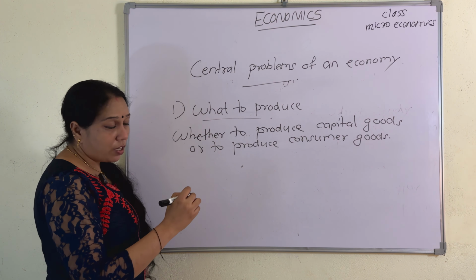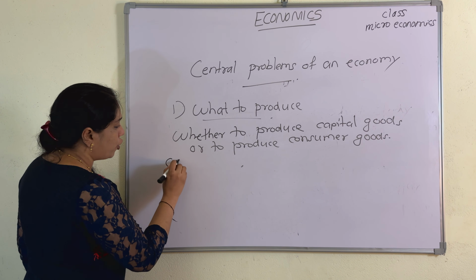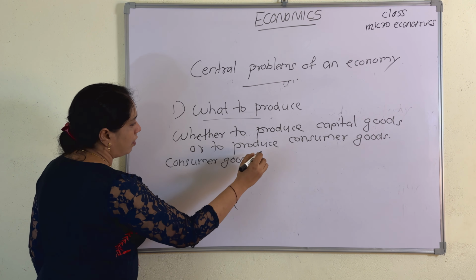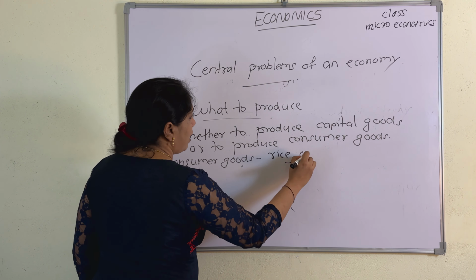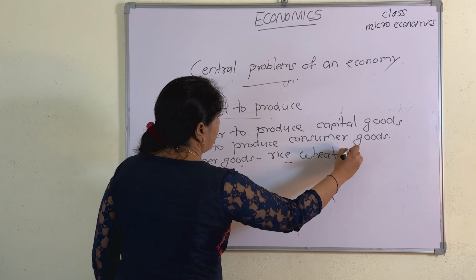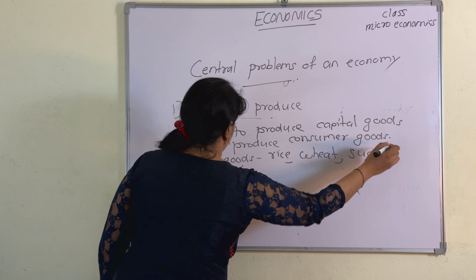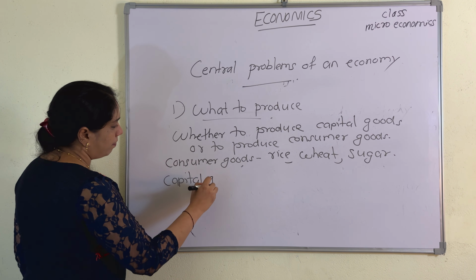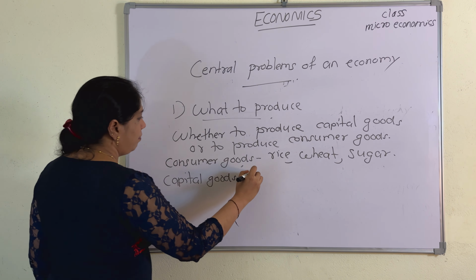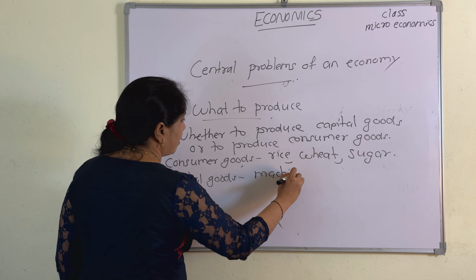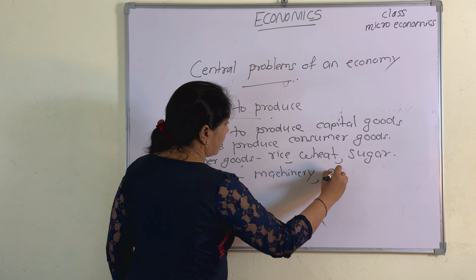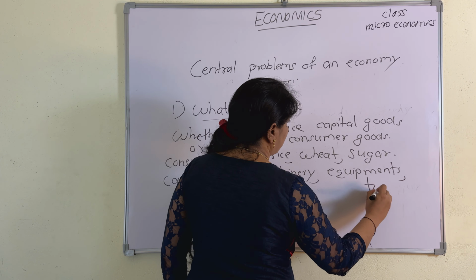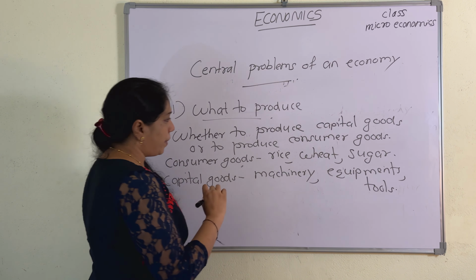Children, you can write the notes. The examples for consumer goods are rice, wheat, sugar. The examples for capital goods are machinery, equipment, tools.